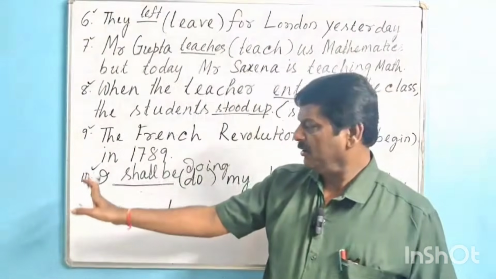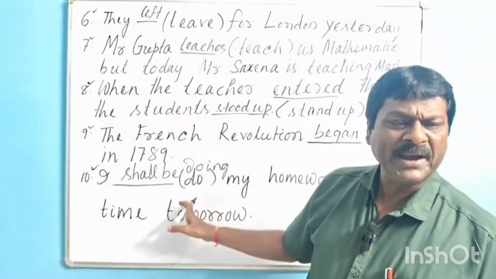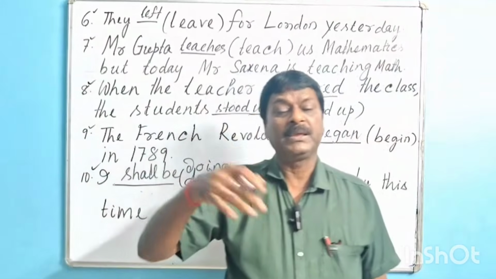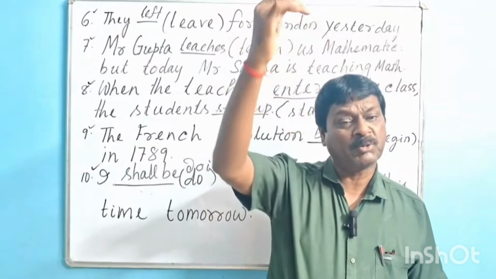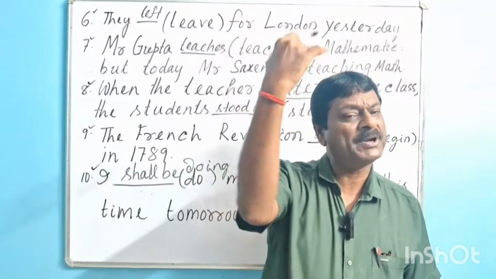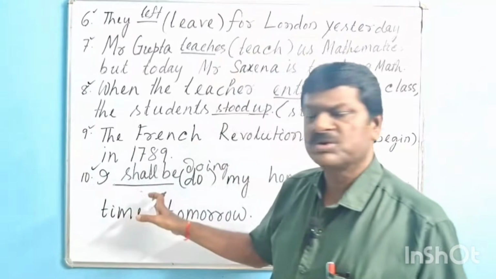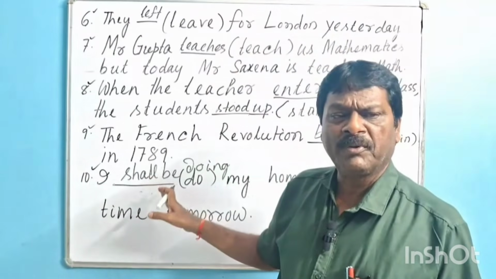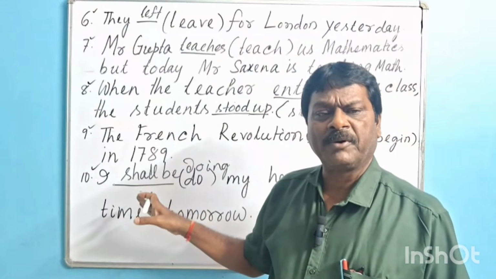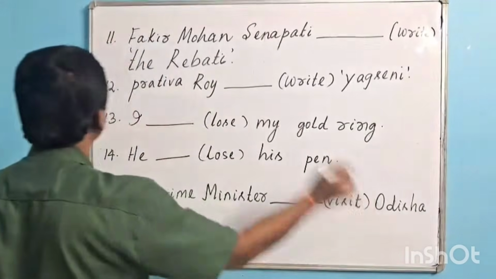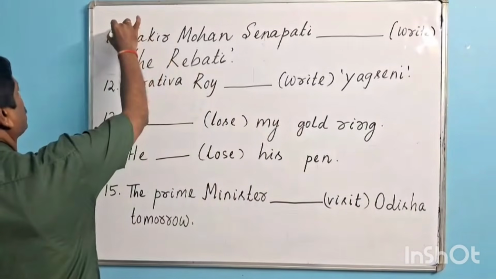So what is the rule behind it? When some action is continuing in future at a particular time, has not been completed, continuing, in those cases we use future progressive form of verb or future continuous form of verb. Okay, dear guys, now we shall go for question number 11.